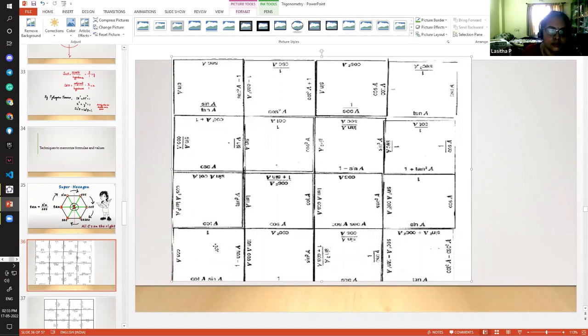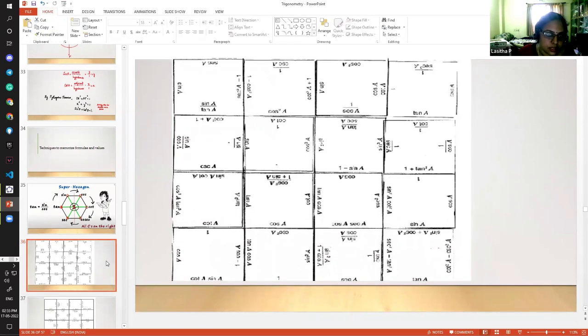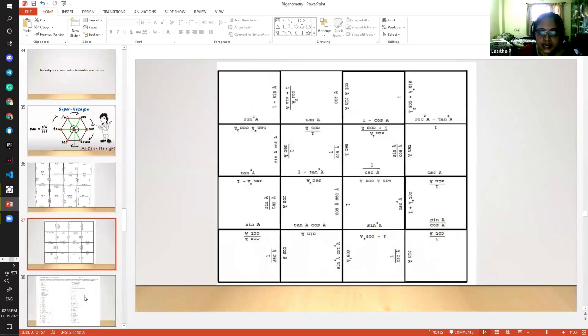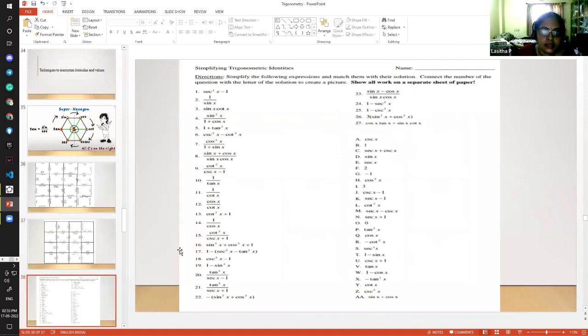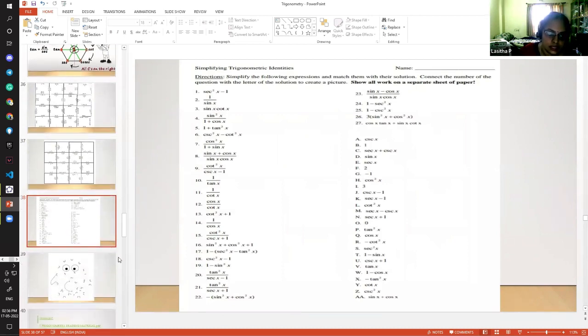These kinds of small activities you can perform in the classrooms to bring in the idea. So this is the answer for that. I have included this so that when I'm sharing the PPT, it will be useful for you. And then you can give a lot of worksheets, which will strengthen the activity.